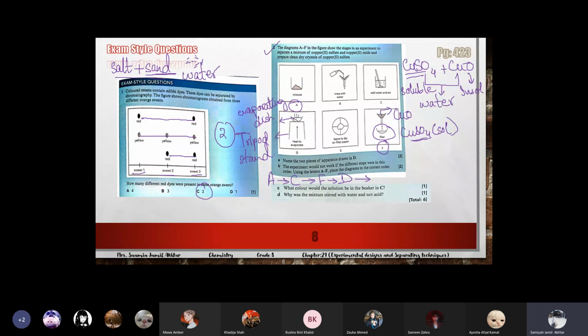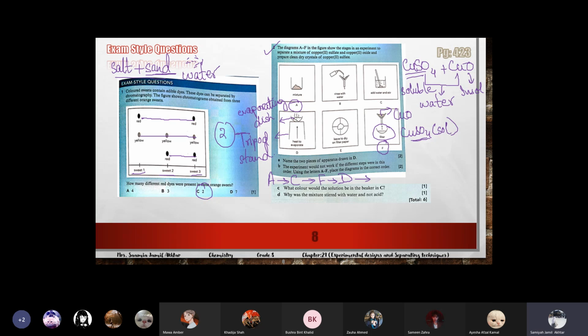Just like the order A, C, F, D. So D is the next step. We will evaporate it, the water will evaporate, and we will be left with crystals. Some crystals of copper sulfate will start to form.